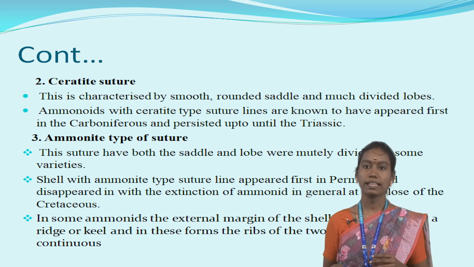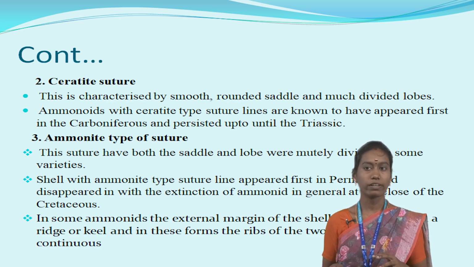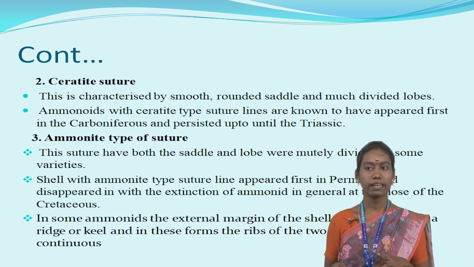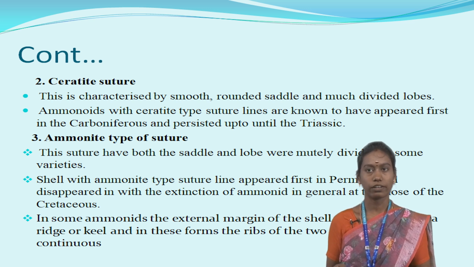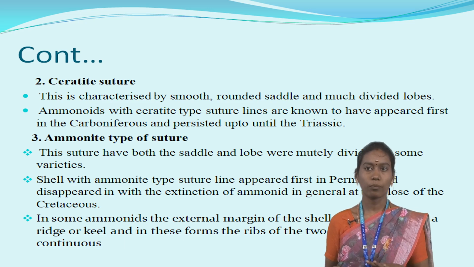In some ammonites, the external margin of the shell is provided with a ridge or keel, in which form the ribs of the two sides are not continuous. So these are the features of ammonite, which is divided into three types.